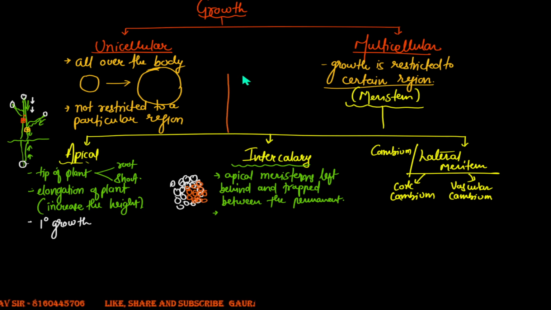So if that is my stem, and due to the action of this meristem, it forms a bulge on the outer part. It forms a bulge on the outer part of the stem, and that bulge can be referred to as nodes. So what do you find from the nodes? We find there is emergence of the leaves.